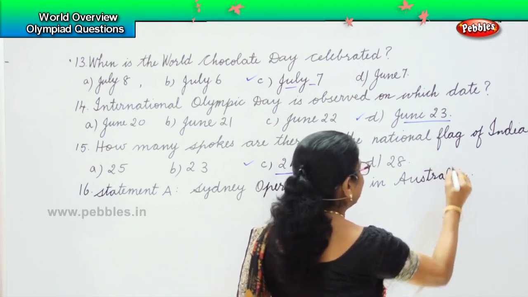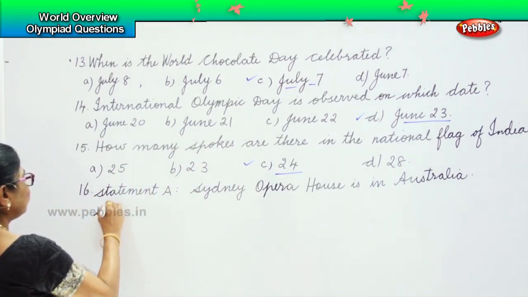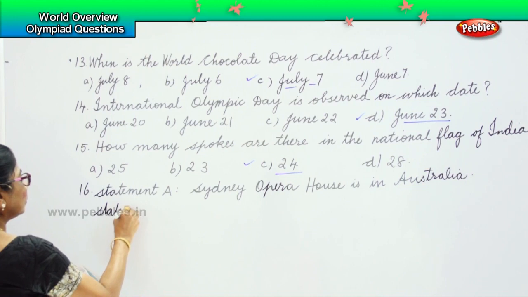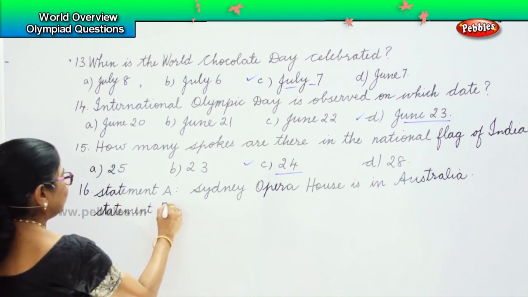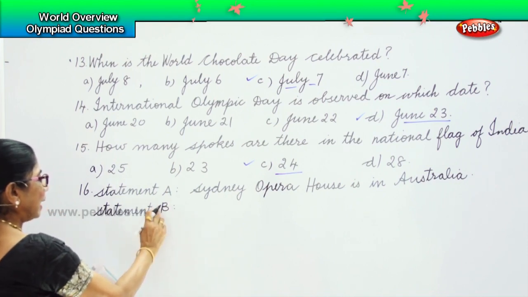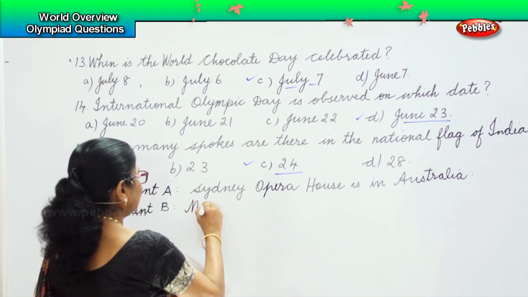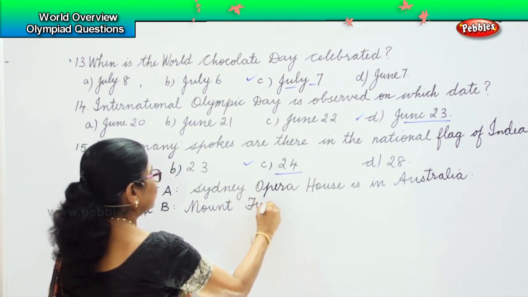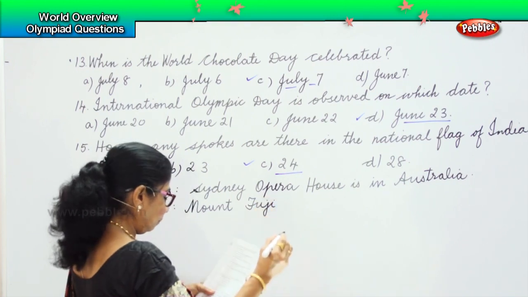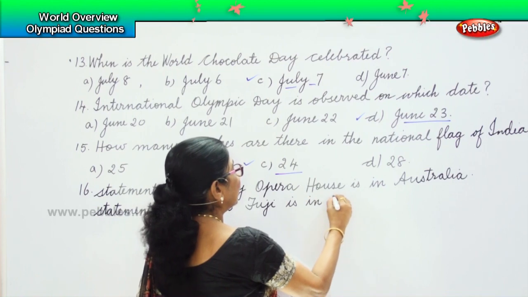That's the first statement. Now let's look at statement B. Statement B says, Mount Fuji is in France.